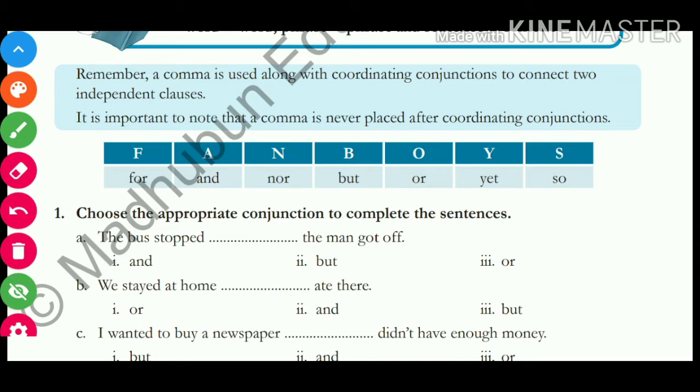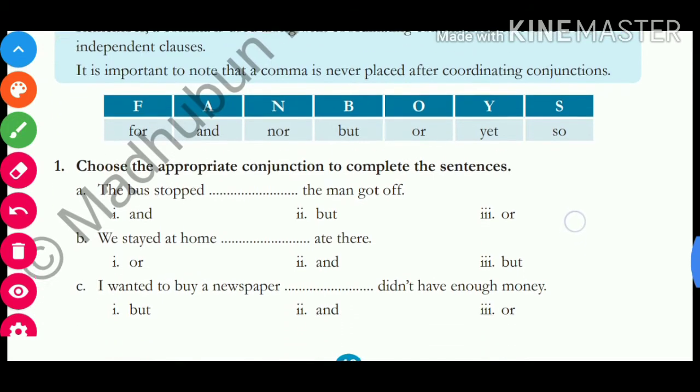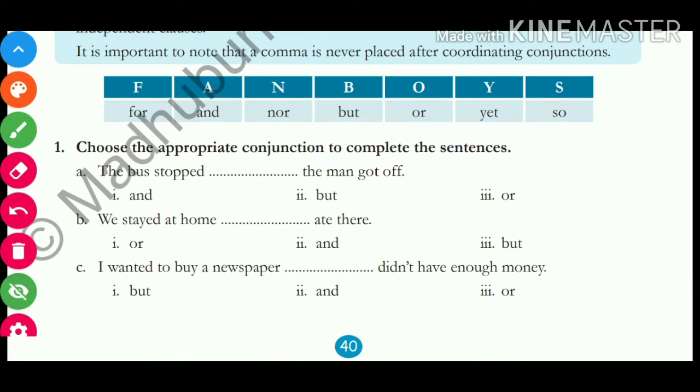Okay, now let us come to the first exercise. Choose the appropriate conjunction to complete the sentences. Let us take the first one. The bus stopped dash the man got off. So the bus stopped and the man got off. बस रुकी और एक man बस में से उतरा.